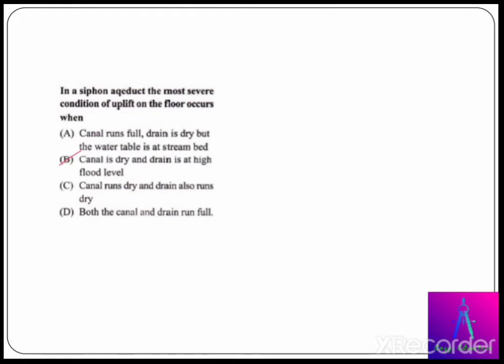Now we need to know what is a siphon aqueduct. Siphon aqueduct is a part of cross drainage work, and it is defined as: in a siphon aqueduct, canal water is carried above the drainage, but the high flood level of the drainage is above the canal trough. Canal water is above the drainage water, but the high flood level of drainage water is above the canal trough. Now next question.